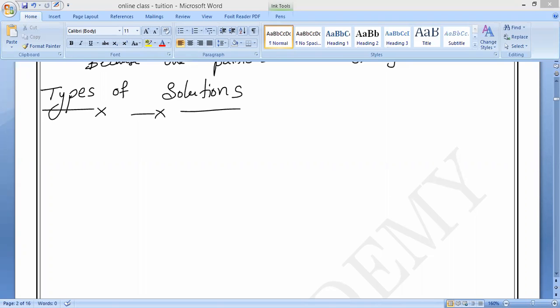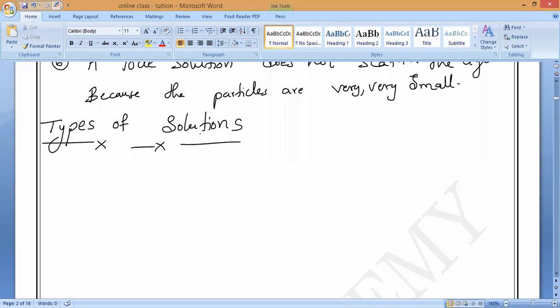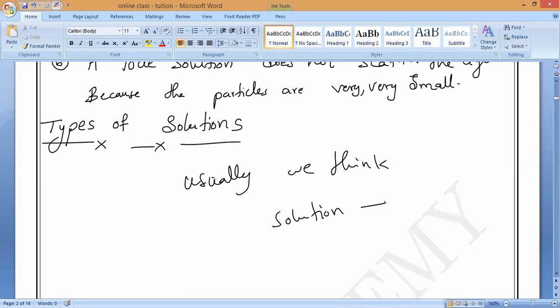So generally we think solutions form in water, always solids dissolved in liquids. So usually we think, what is the meaning of solution? Solution means a solid dissolved in liquid.